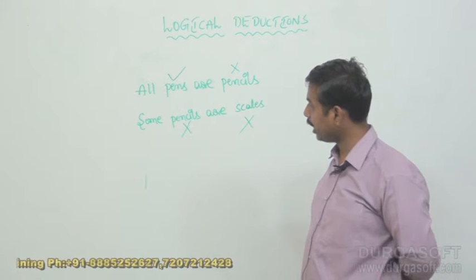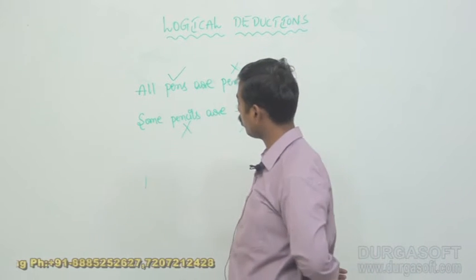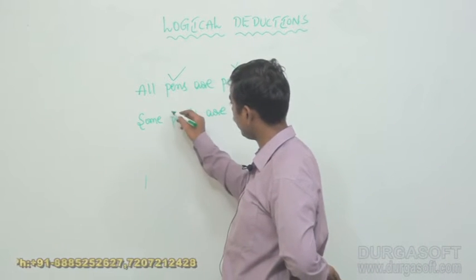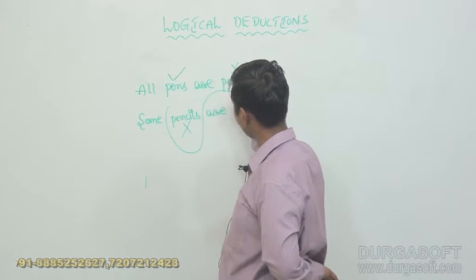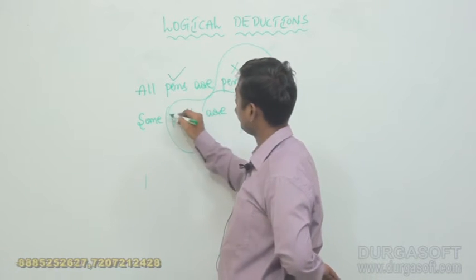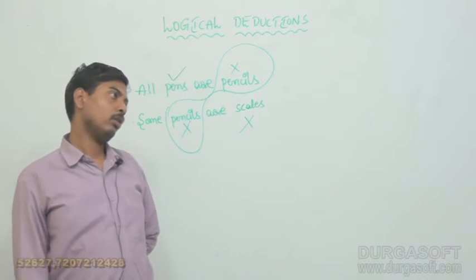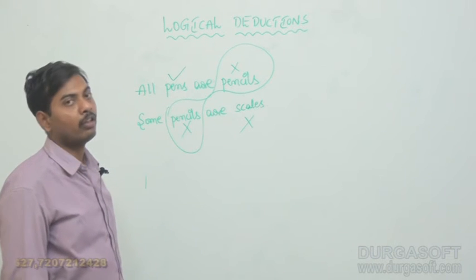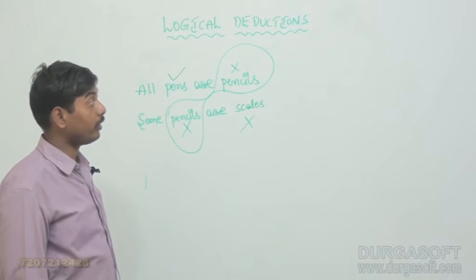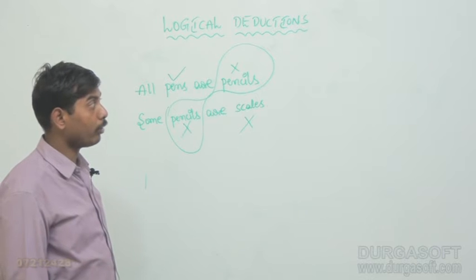What is the middle term in these two statements? We already know the middle term should not be absent, that means the middle term should be present. Universal affirmative plus particular affirmative, we know the conclusion is particular affirmative, but here we should be careful, my dear guys. Why?